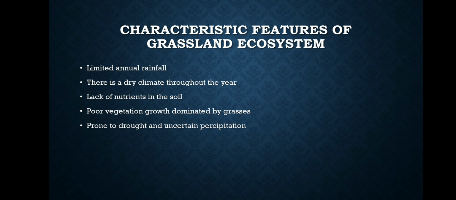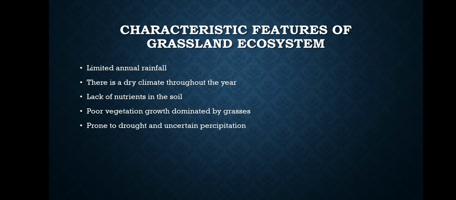Since most grasses don't have leaves, it's hard for them to form nutrients in the soil, which is contrary to the forest ecosystem, where we have leaves which fall during, I think, autumn time, and these leaves decompose and form nutrients.